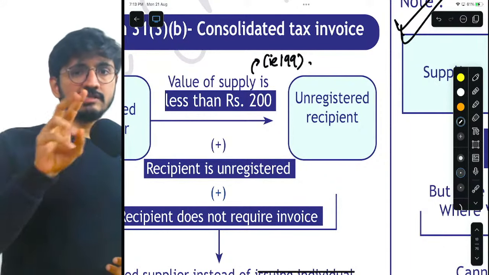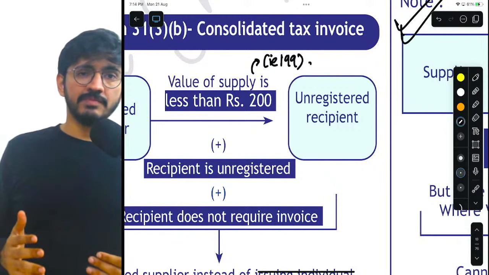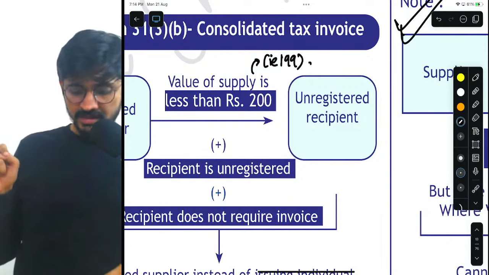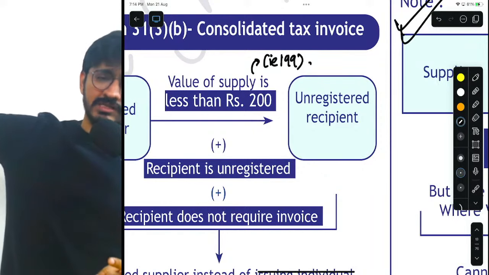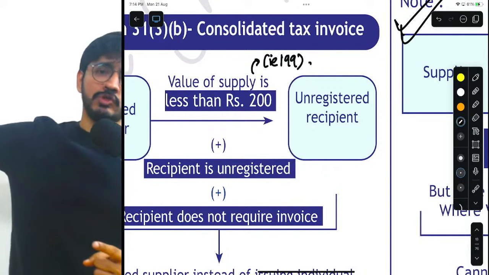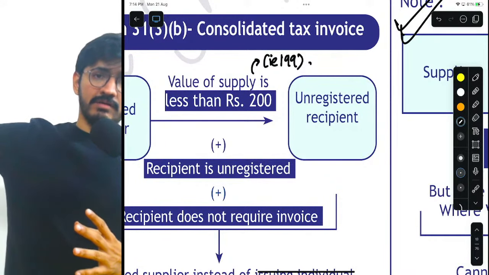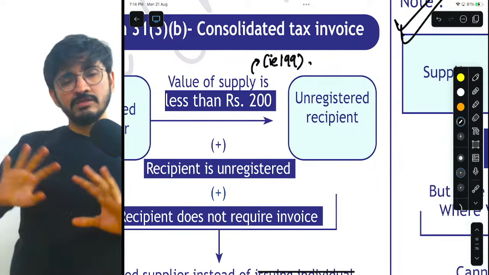There are only two cases where they have always mentioned less than 200, less than 1,000. In this case and the other case where there is exemption of charitable trusts providing rooms or shops or marriage halls for less than 10,000, for less than 1,000. So that is the only case.